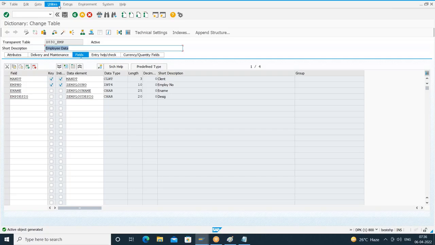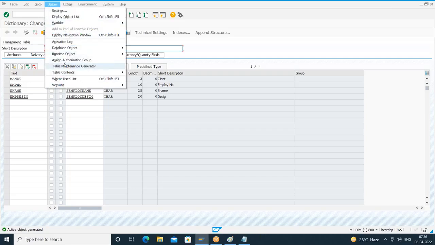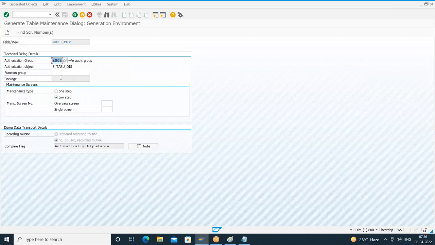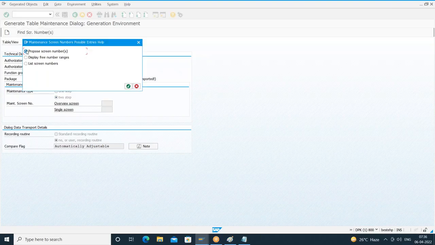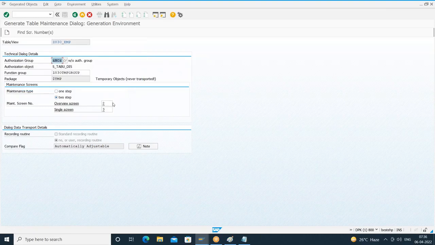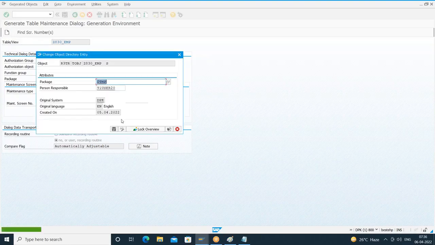Now you regenerate. I'll choose utilities, table maintenance generator. Authorization group is ampersand NC ampersand, function group. What is the function group? Z830 TMF group. I'll go for two-step. I want SAP to propose the screen numbers. I'll choose propose screen number. Again, it has generated 2 and 3 because earlier we have deleted 2 and 3. Click on the create button. It is regenerating the table maintenance.